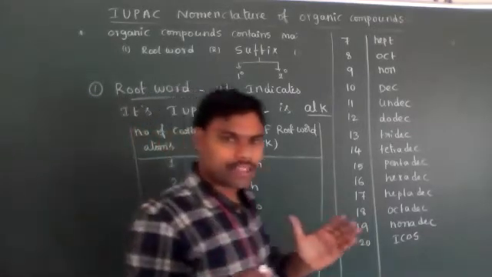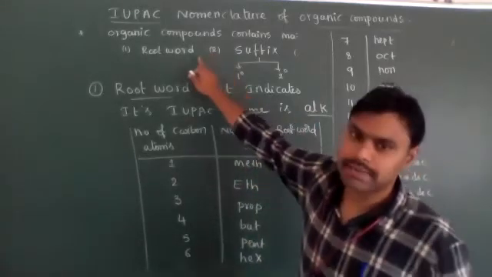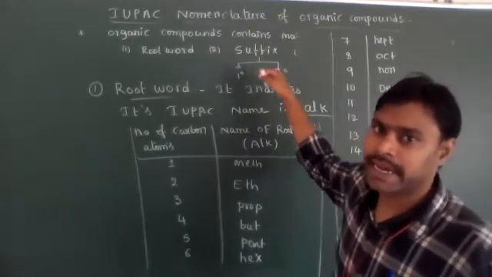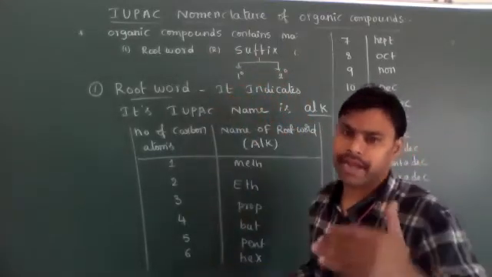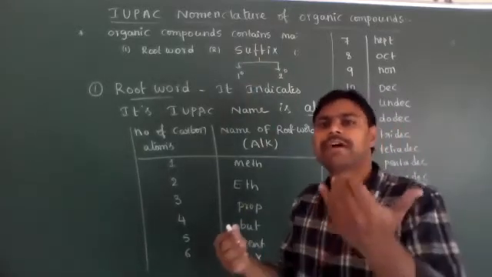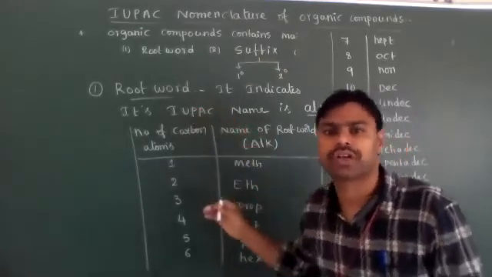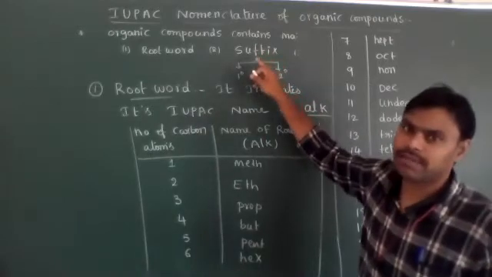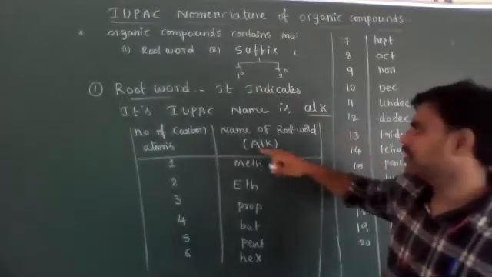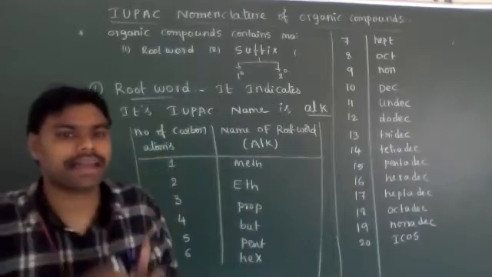Actually, organic compounds consist of 3 important parts. What are those 3 important parts? Root word, suffix, and prefix. Suffix is again divided into 2 types: primary suffix and secondary suffix. Prefix is also divided into 2 types: primary prefix and secondary prefix. So now we are discussing the root word. Later we will discuss the important suffixes and their IUPAC names, everything. So, how to identify the root word in an organic compound.